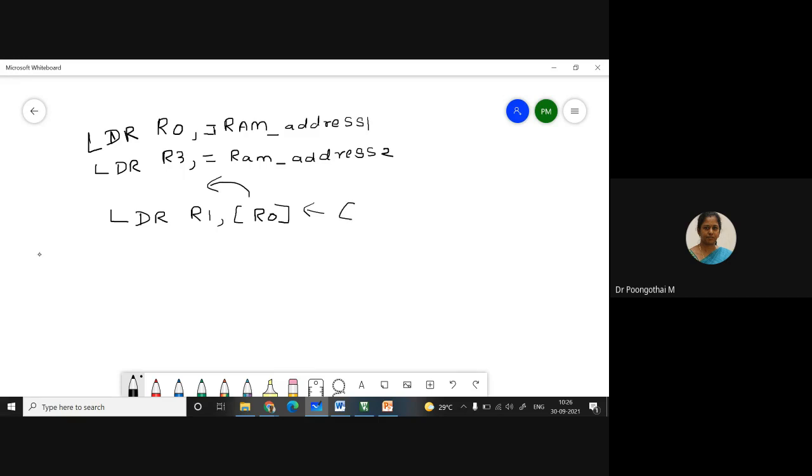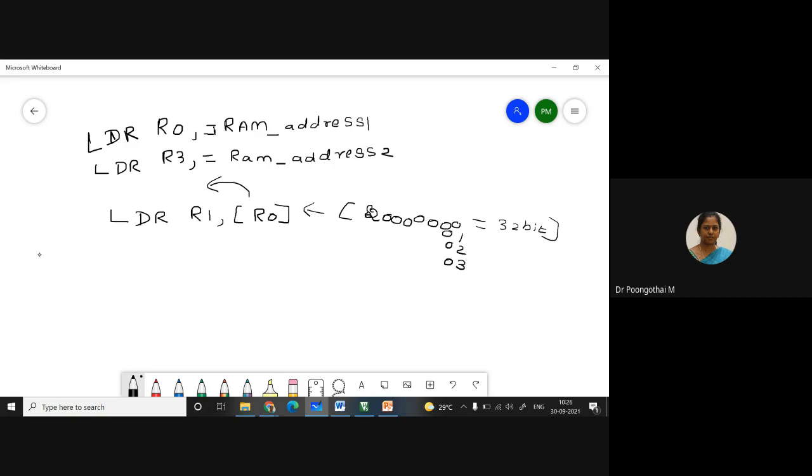Which means your R0 holds the address 20000000. Okay, this holds a 32-bit value. The 32-bit value means locations 0, 1, 2, 3.